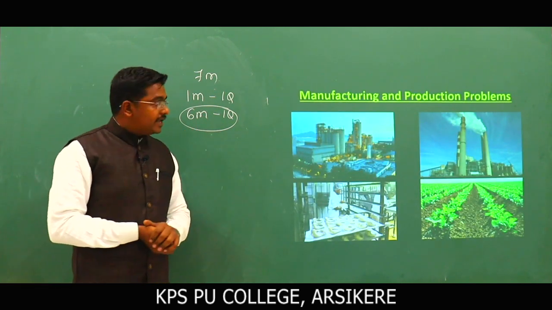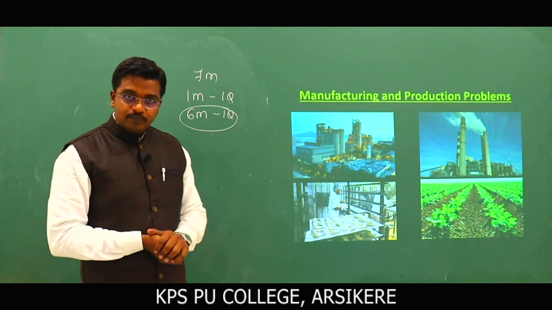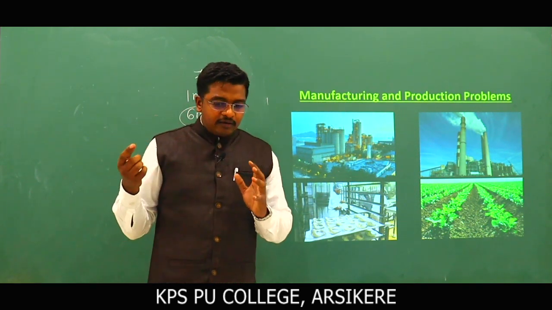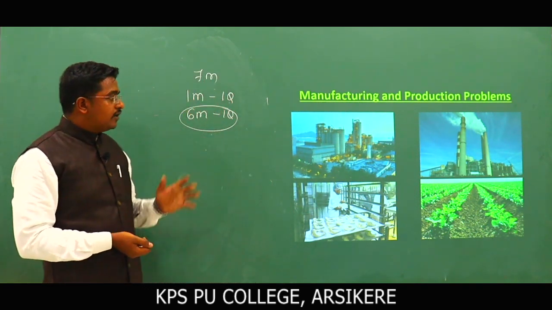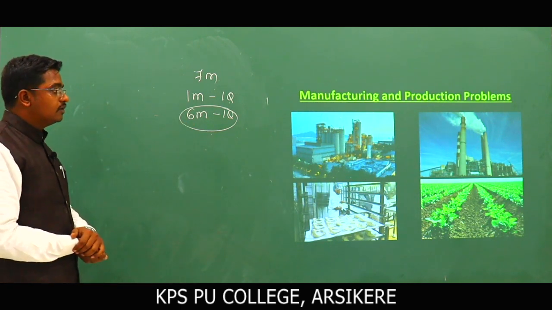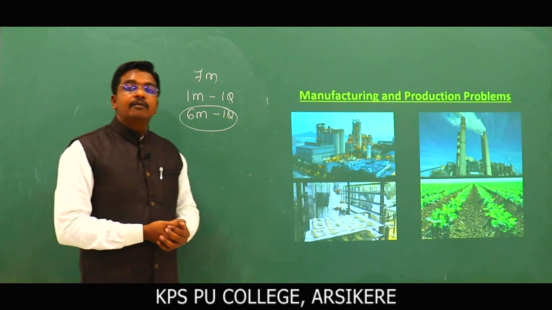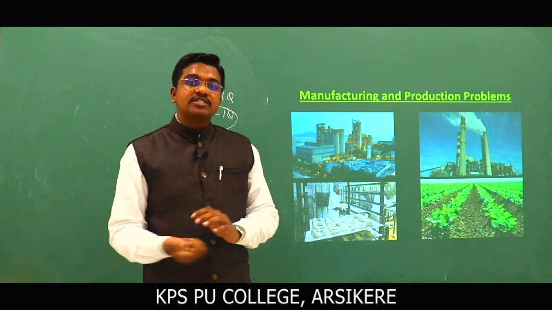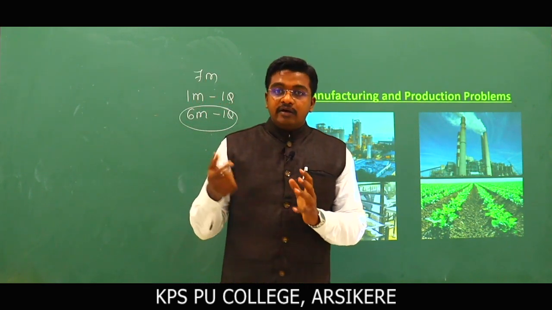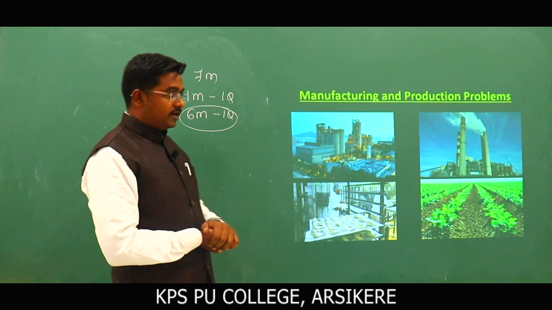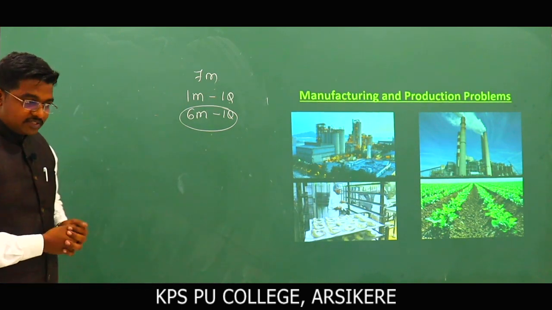In the case of manufacture and production problems, what are the limited resources we have in manufacturing? We have a limited amount of skilled labor, limited investment, limited ingredients, limited raw materials. What do we need to optimize here?